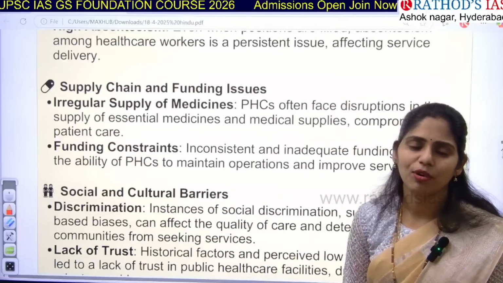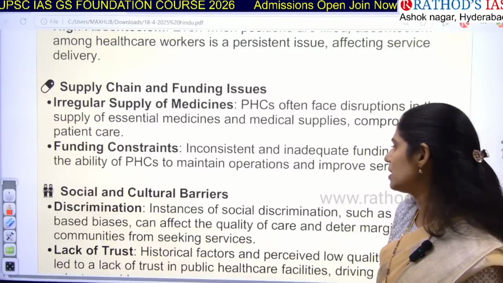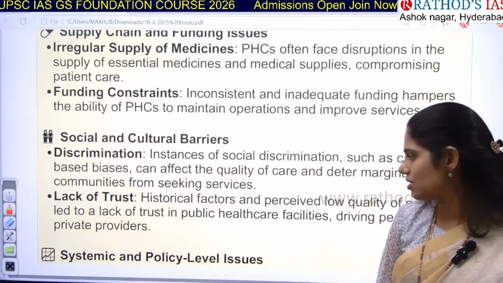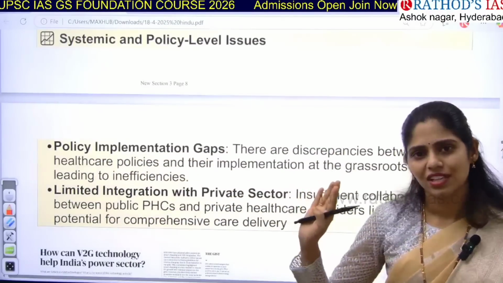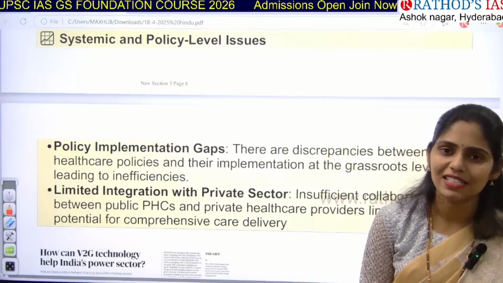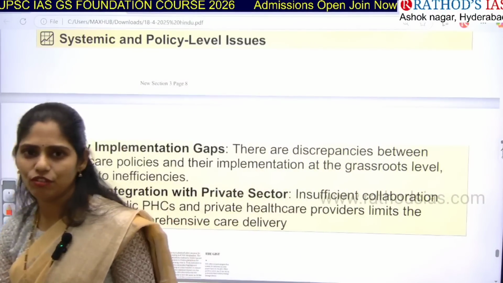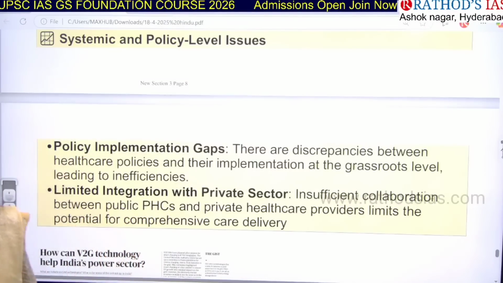And do they even have proper funding? Funding will also be very less. Resource constraint is there, obviously. And the next one here is discrimination and lack of trust. Okay, so these are the important problems that we have in these primary healthcare centers. And now you have to think about what can be done. What is the way forward? Today I will give you a question regarding these primary healthcare centers itself.